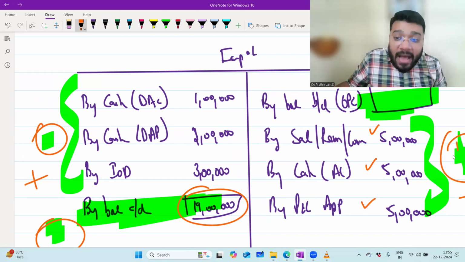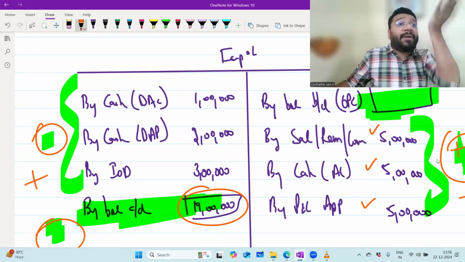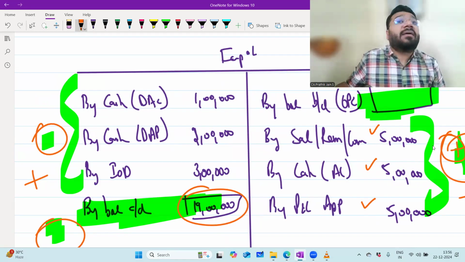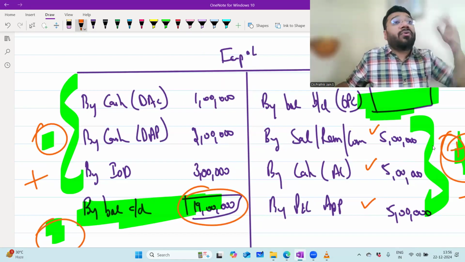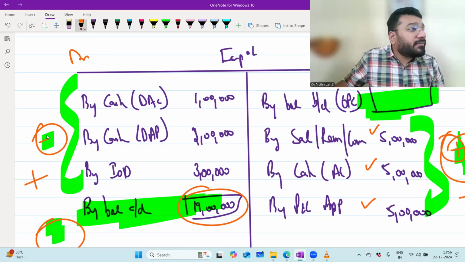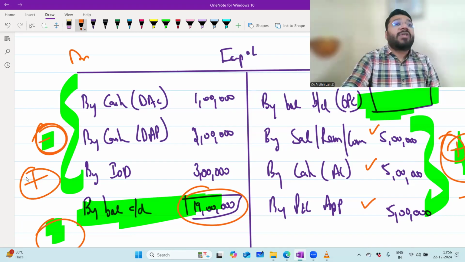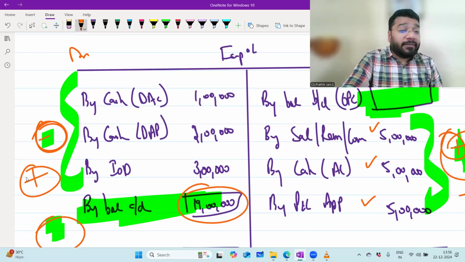Credit means what? Add. Capital is a credit balance. To increase capital, you have credited by increasing it. So to reverse, I have to minus. And whatever item you have debited is minus, now you have to reverse it by adding back. So now please tell me, in this scenario, what is the formula for calculating the opening capital?